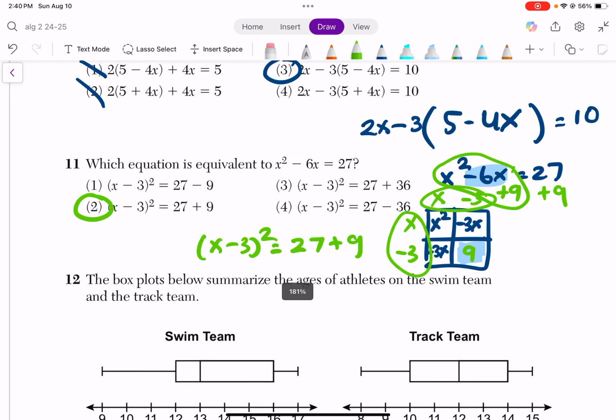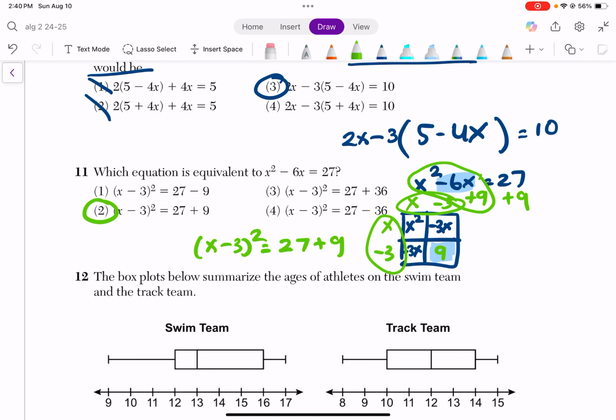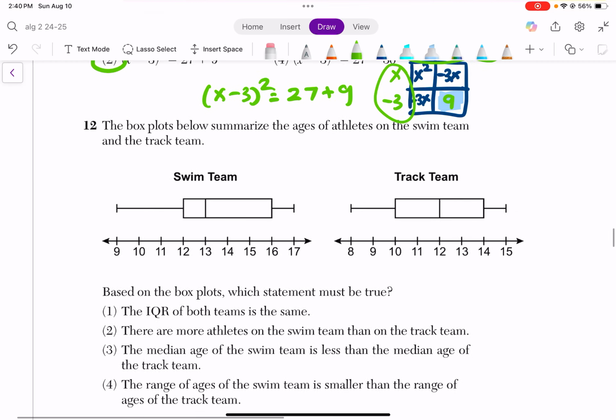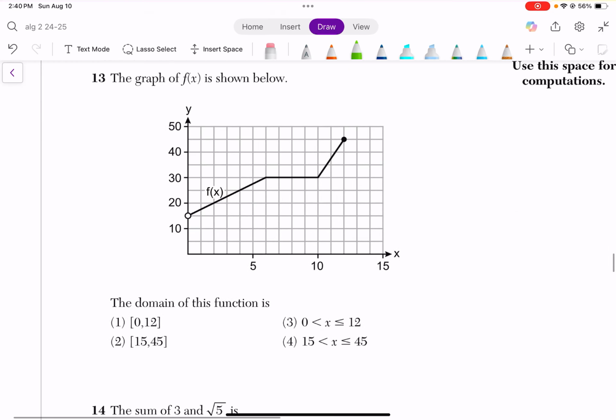Again, very tricky. The multiple choice was a little bit tricky for June. This multiple choice was tricky. Going to skip 12. We never talked about this in class.